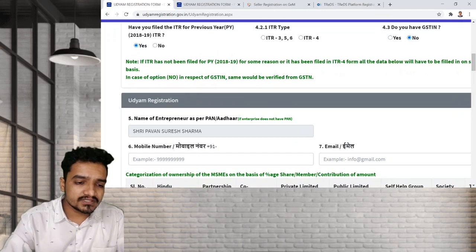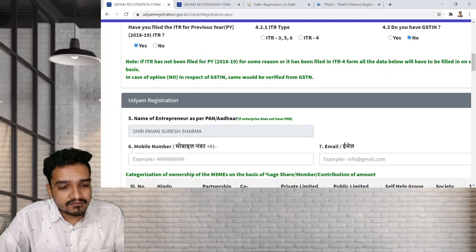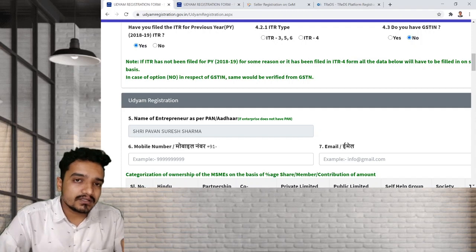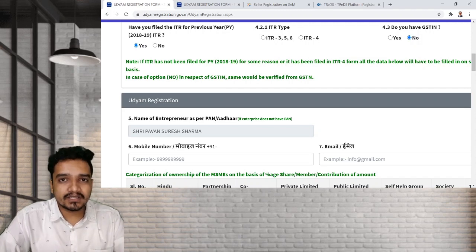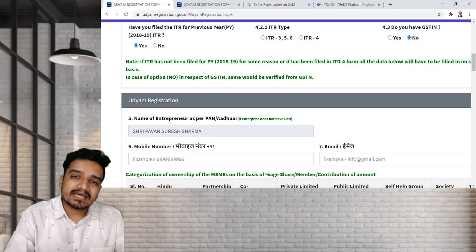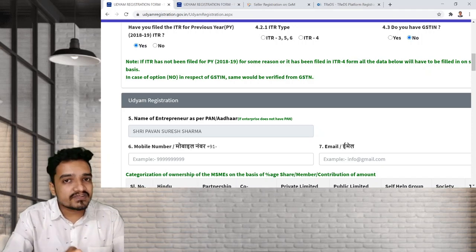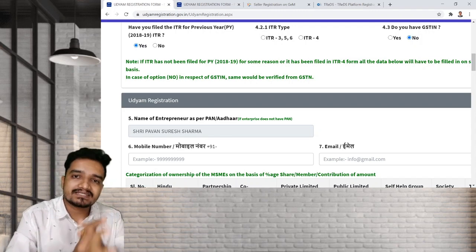Now you have to see this first part. The first basic question is, have you filed the last ITR? The question is there because as per the notification issued by government on 26 June 2020, it is clearly specified that if you have filed the last ITR, then your investment in plant and machinery will be taken according to your last ITR.